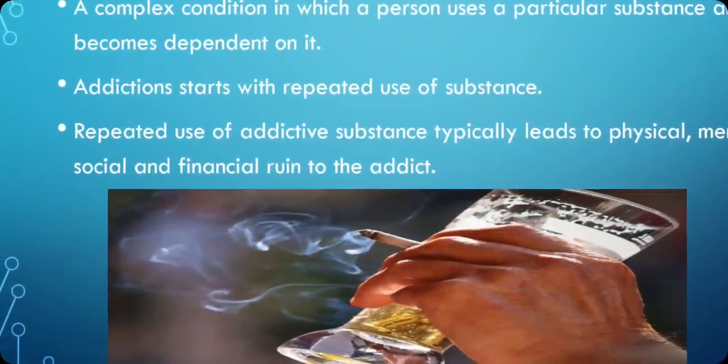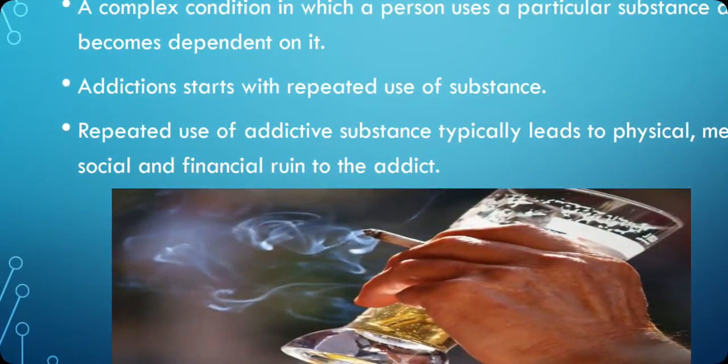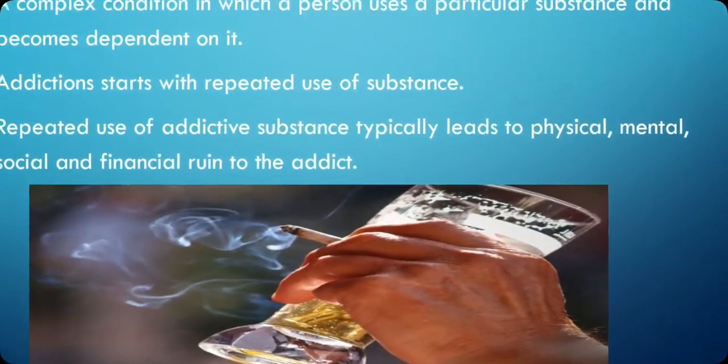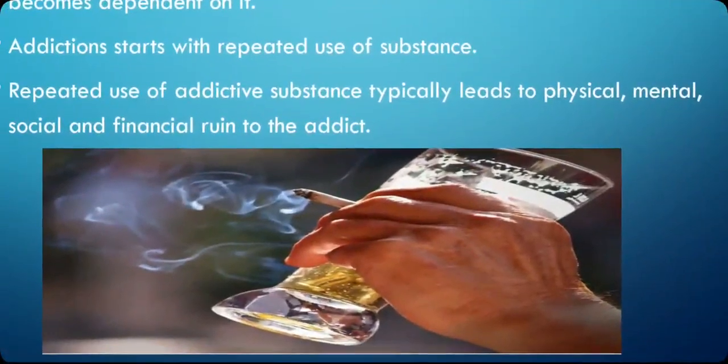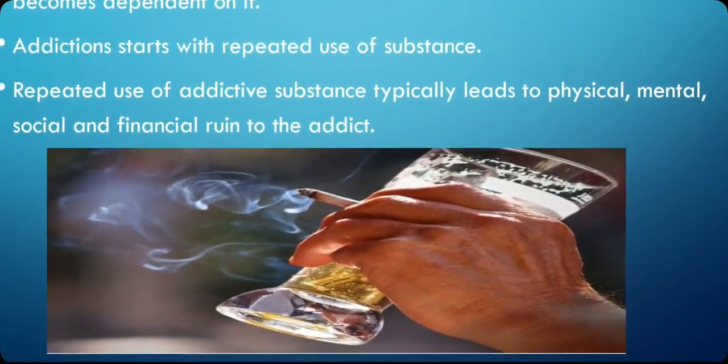Let us see it. What does addiction mean? We should know the meaning of addiction first. It is a complex condition in which a person uses a particular substance and becomes dependent on it, used to it.